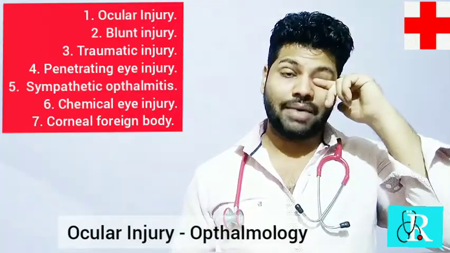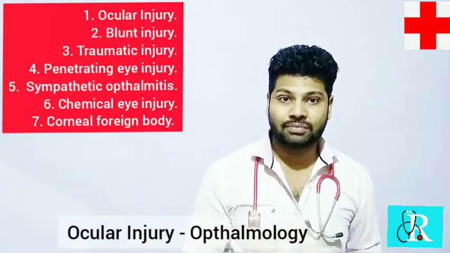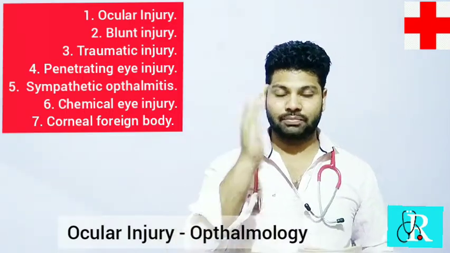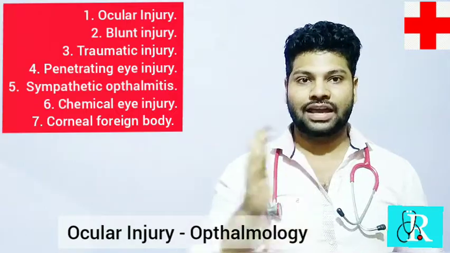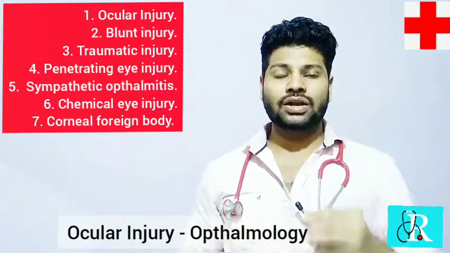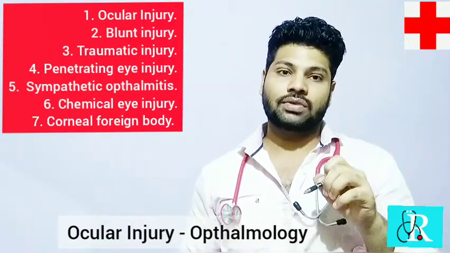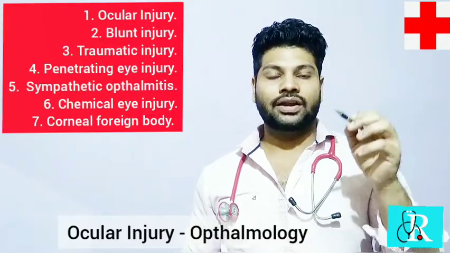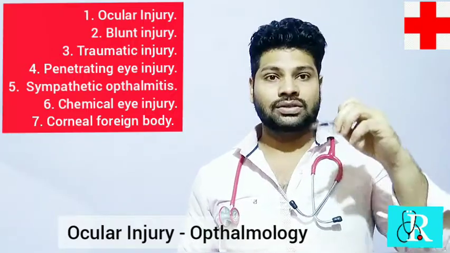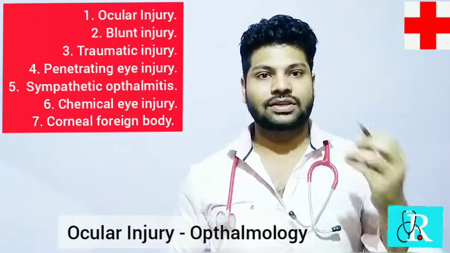Now comes traumatic hyphema. What is traumatic hyphema? In the previous lecture classes also I've been telling you what a hyphema is. Hyphema is nothing but a collection of blood in the anterior chamber of the eye, the space behind the cornea and in front of the iris, where the aqueous humor is present. Whenever blood oozes into this anterior chamber because of any trauma to the iris, sclera, lens, or uveal or ciliary body injury, blood oozes out into the anterior chamber resulting in hyphema.